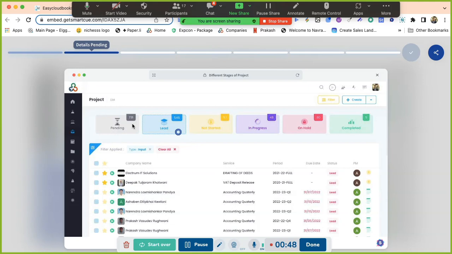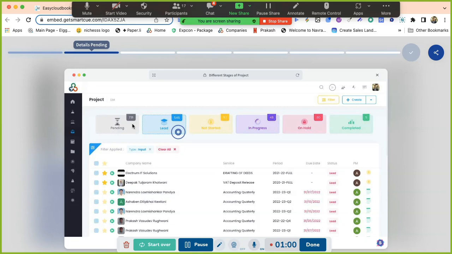Say for example, currently you are supposed to file income tax returns. You may have around 2000 clients for whom you are doing income tax return filing. All those are to be done by you only. But unless the client provides a document, you cannot complete it. But you definitely want to keep track of those clients. Yes or no?